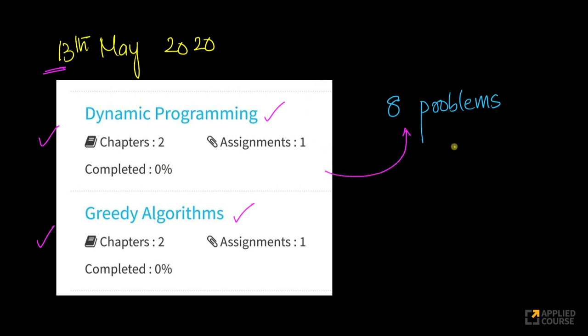Again, this will be interactive, just like the previous sessions, where we'll give you a question, give you some time to answer. You can submit your answers on the chat window. Then one of our instructors will go and explain the solutions in depth. Okay. So on 13th of May, we will solve problems from dynamic programming and greedy algorithms. Again, some of these problems will be easy, some of them will be medium, and some of them would be slightly on the harder side. That's to expose you to a wide spectrum of problems.